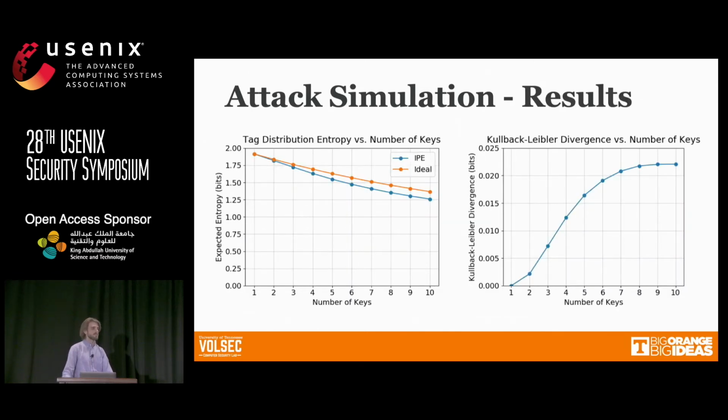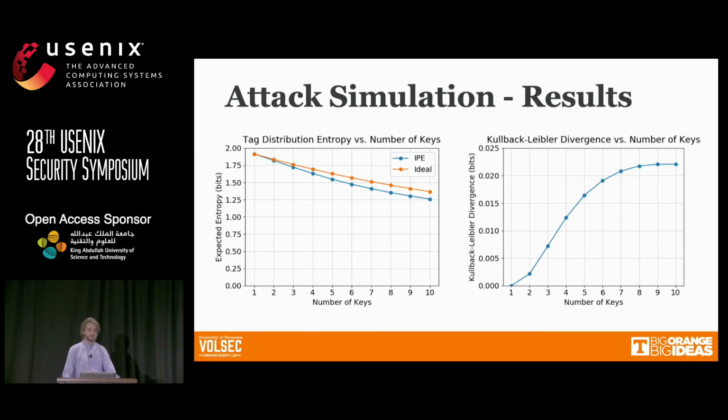So these are the results for an attacker with increasing number of user keys who's running trials with each of those user keys and then using that information to try and deduce which of the 4 tags it had. Given that we start with 4 tags at equal probability, the prior entropy of that distribution is 2 bits. And you can see that, as you'd expect, as the number of trials increases, the adversary gains more information, and the entropy of that distribution starts to decrease from the adversary's perspective. But we see that the IPE case reveals slightly more information, and so the entropy of that distribution decreases a little bit faster.